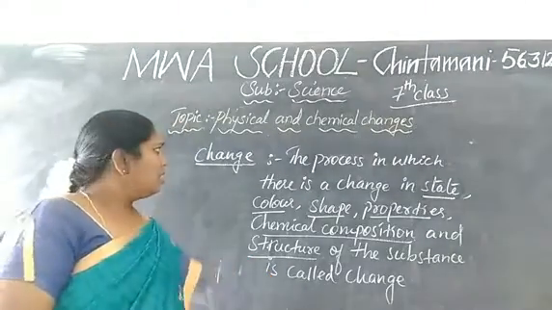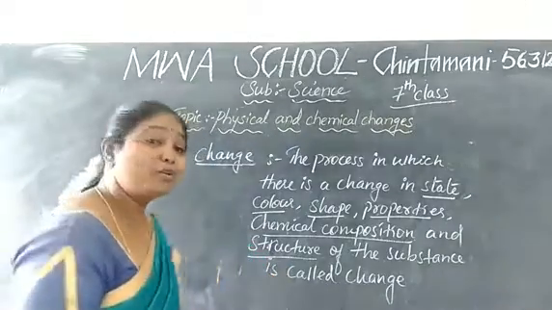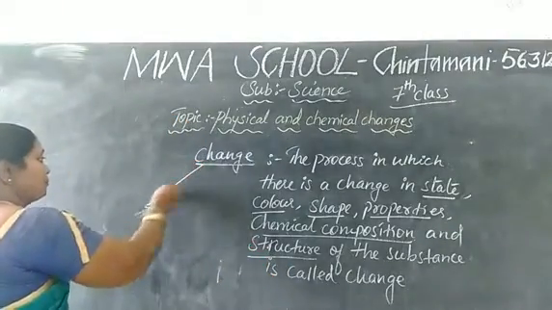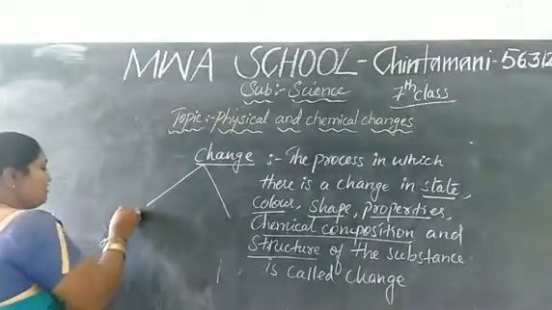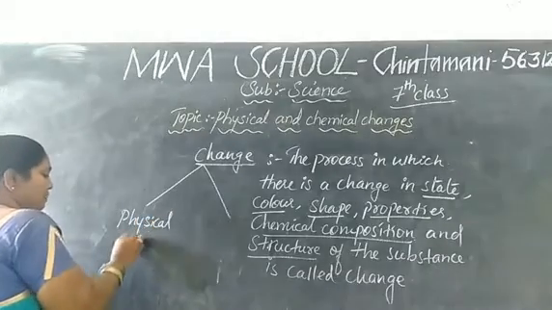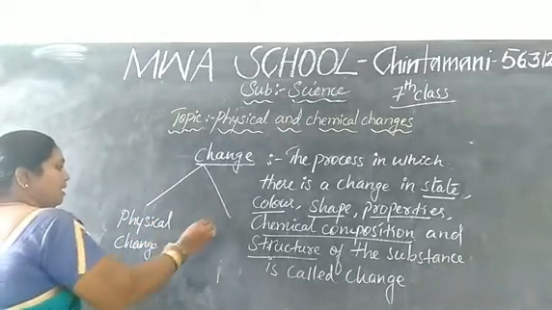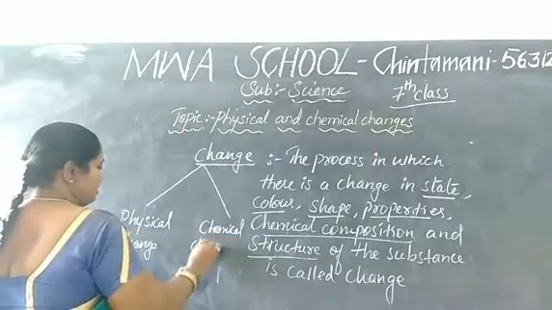Then, in this change, we have two types. What are those two types? That is nothing but physical change and chemical change.